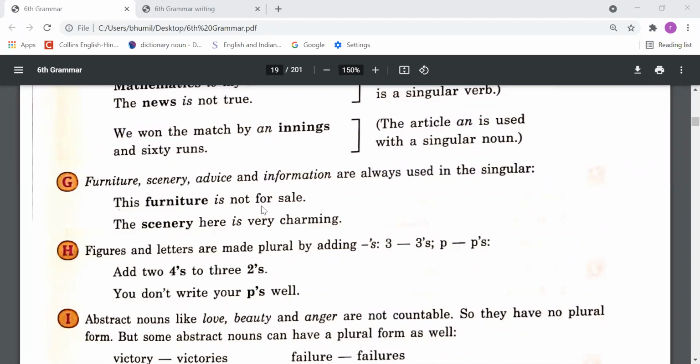The furniture is not for sale. So we need to use is. The scenery here is very charming. We need to use is because these nouns are singular, not plural.